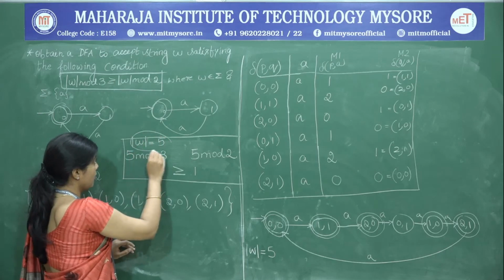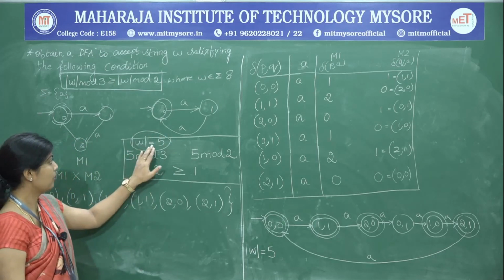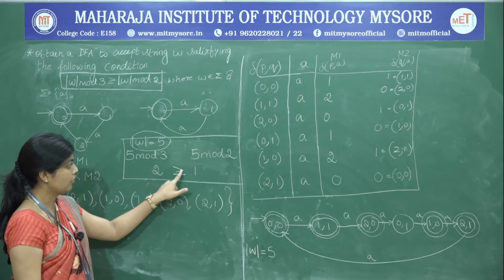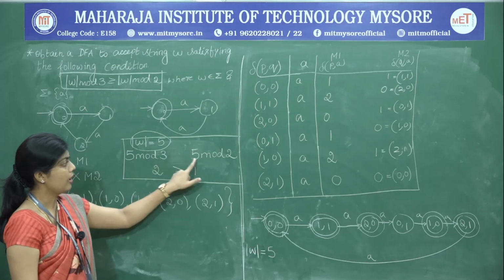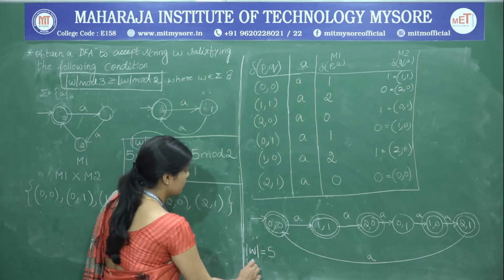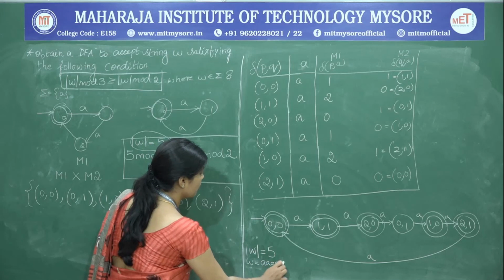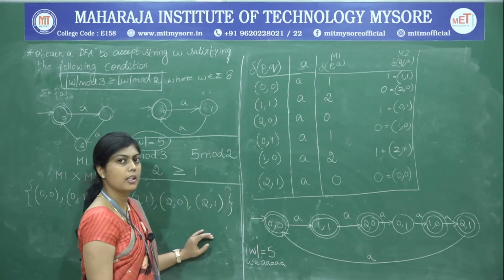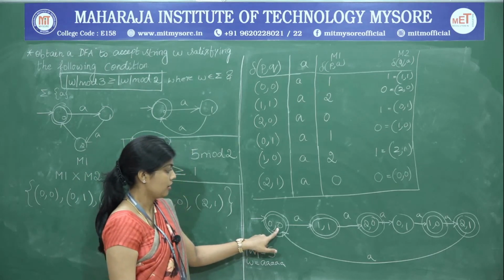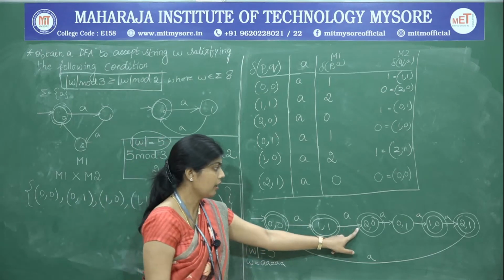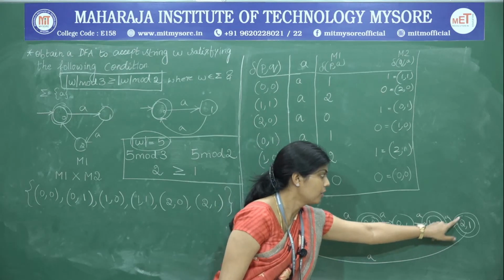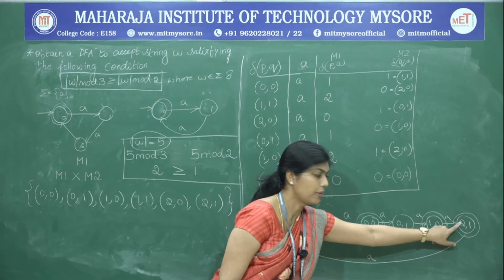Therefore, W with the length of W equal to 5 is a valid string because it is satisfying the condition of 2 greater than or equal to 1 when it is 5 mod 3 and 5 mod 2. So, we will pick up the same string where W is 5 A's, and we will see whether the DFA accepts it. So, now we have first A, second A, third, fourth, and fifth. So, you are landing up in the final state.